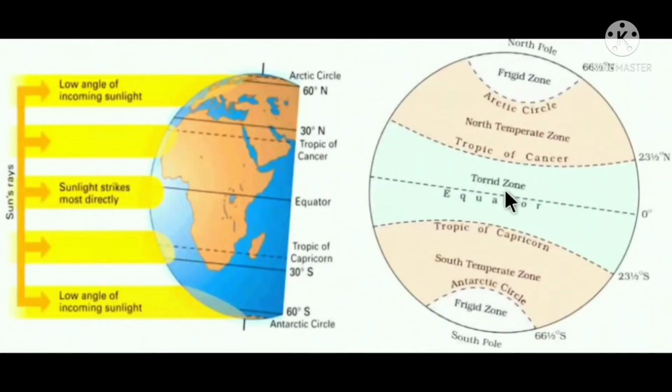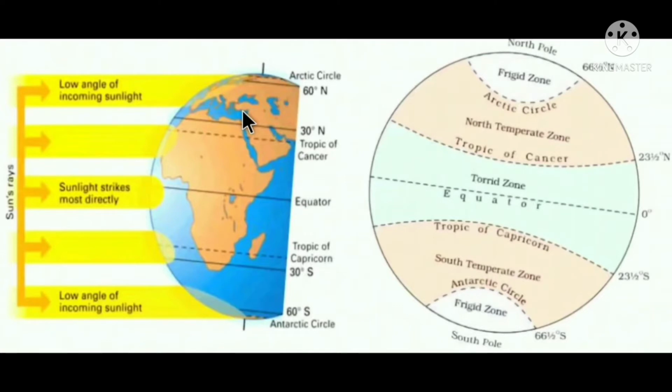This region gets direct sun rays. Here on the globe, you can see sun rays directly striking at the torrid zone. As you go upward, the sun rays are slanting. If you go towards the North Pole, the sun rays received are very less.